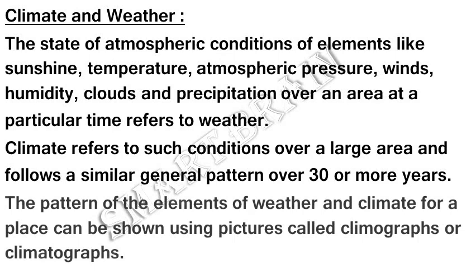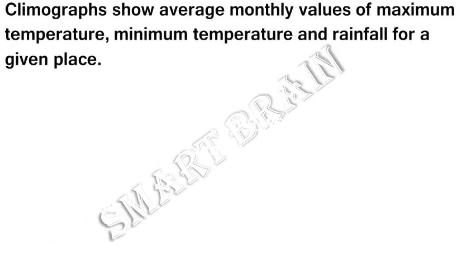The pattern of the elements of weather and climate for a place can be shown using pictures called climographs or climatographs. Climographs show average monthly values of maximum temperature, minimum temperature, and rainfall for a given place.